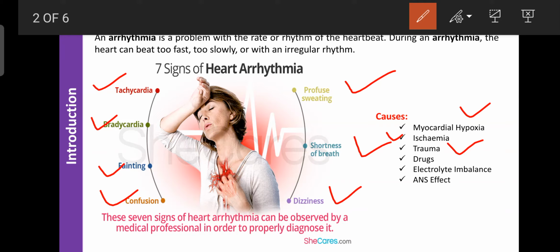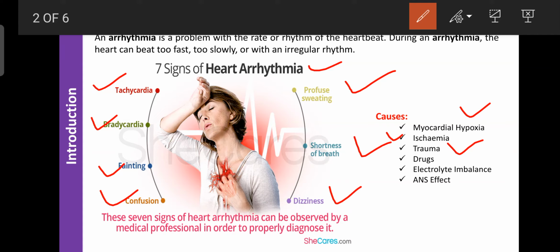Also the entry of chemicals, or free radicals from a polluted environment or generated inside the body by consuming fast food, can cause trauma, and trauma can damage or cause infarctions in the myocardium. That infarction is responsible for causing arrhythmia.